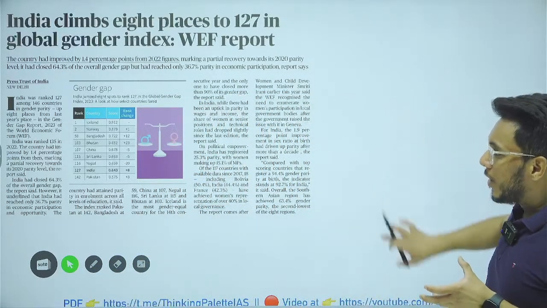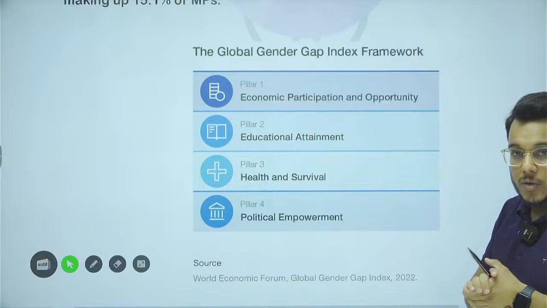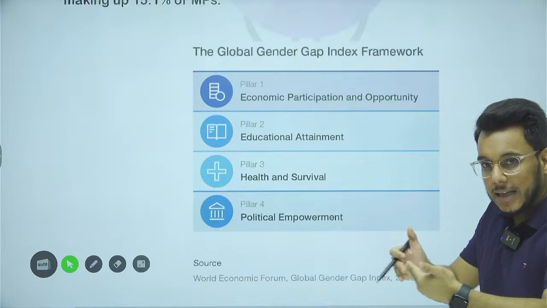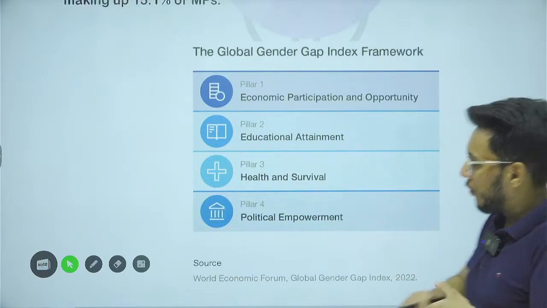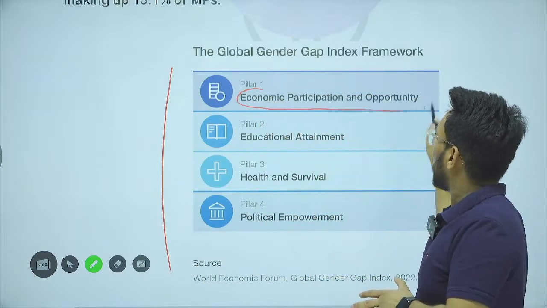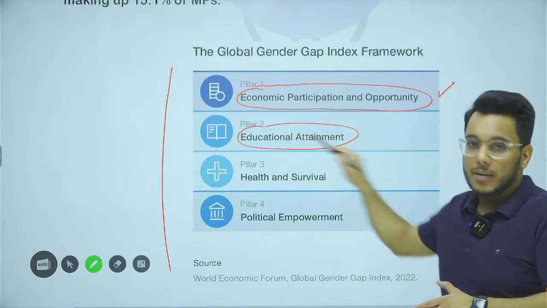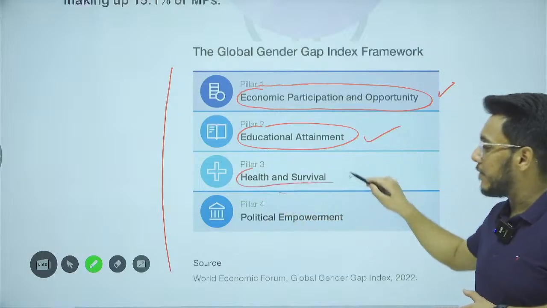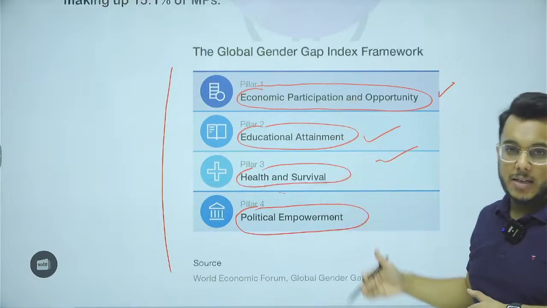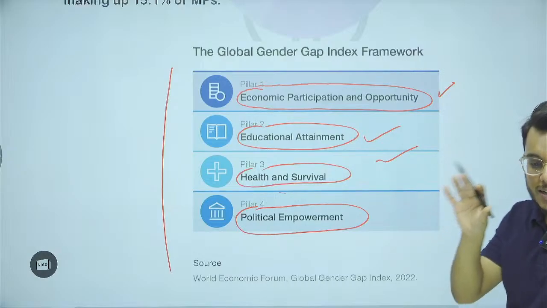Now when we talk about the World Economic Forum, it is a kind of think tank. In the global gender gap index, there are 4 pillars on which it is seen whether women are being given equality, whether women are being given parity on par with men or not. So 4 dimensions are seen. For example, economic participation and opportunity for women. Educational attainment for women, that data is taken. Health and survival for women, and then the political empowerment of women. So these are the 4 pillars. Within that, there are sub-targets also, but you are not required to go into that type of detail.